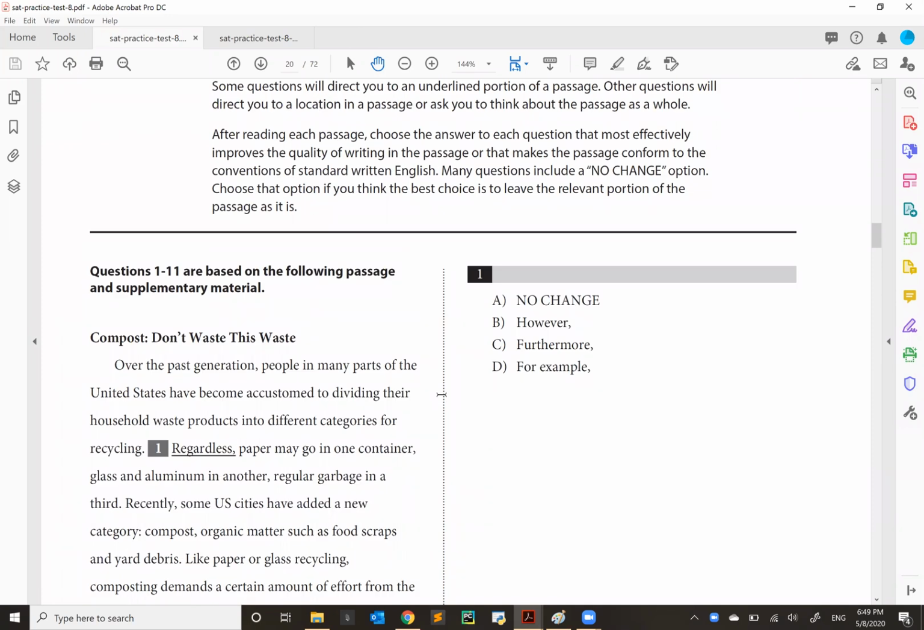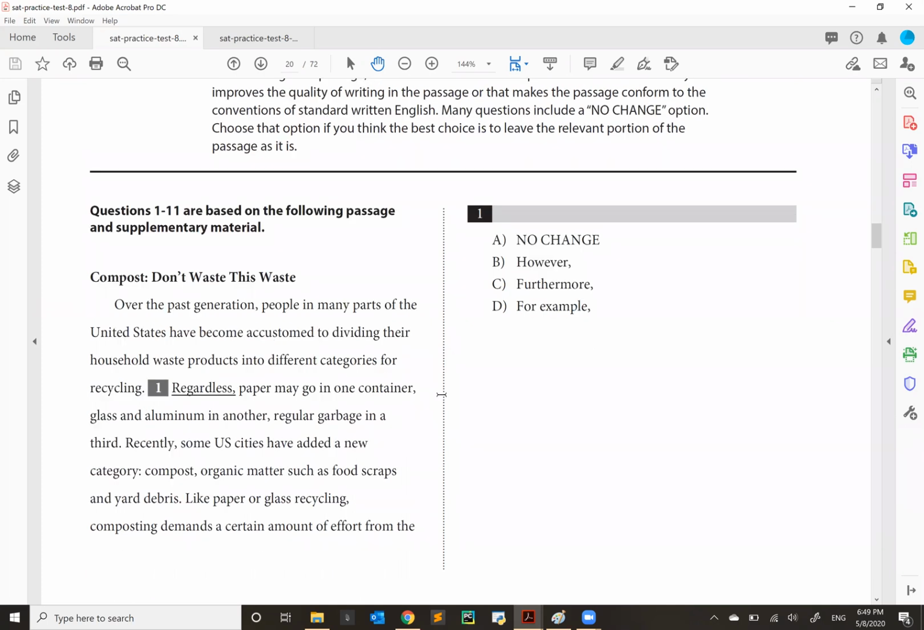Today we're going to be looking at a passage from the SAT writing test. You can find this test on College Board's website. This is test number 8, and the passage that we will be studying is the first passage, called Compost: Don't Waste This Waste. So let's begin at the beginning. If you want to pause this video, you may read the first paragraph on your own and come back to us when you're ready.